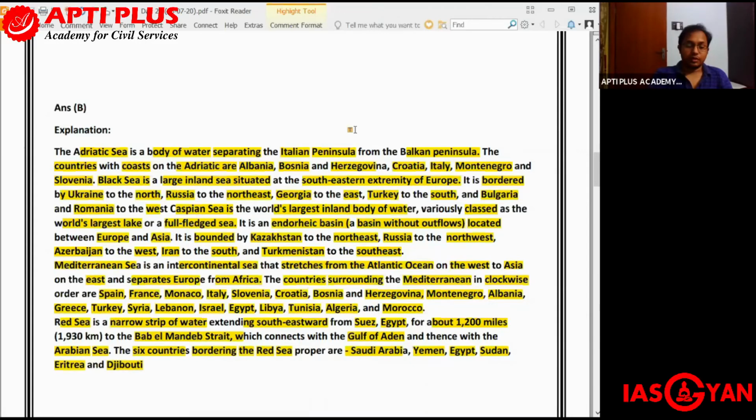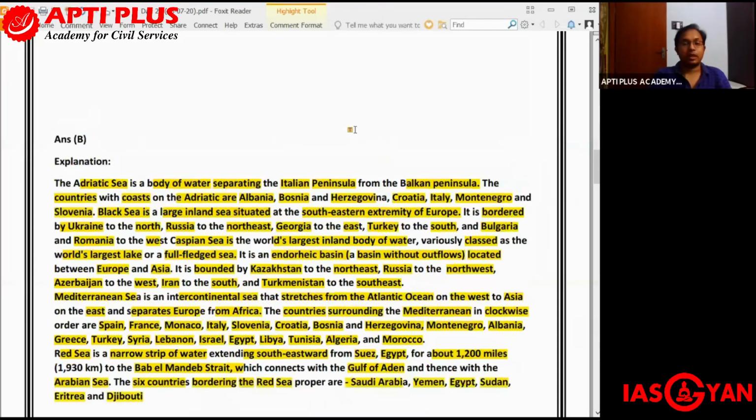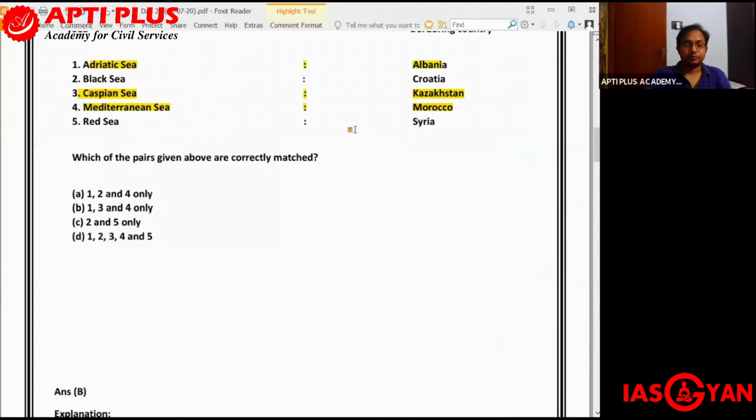So as you can see over here, the Red Sea has been mapped with Syria, so that is incorrect. So the correct answer is Yemen, Egypt. So the correct answer is B: Saudi Arabia, Yemen. Also Djibouti.